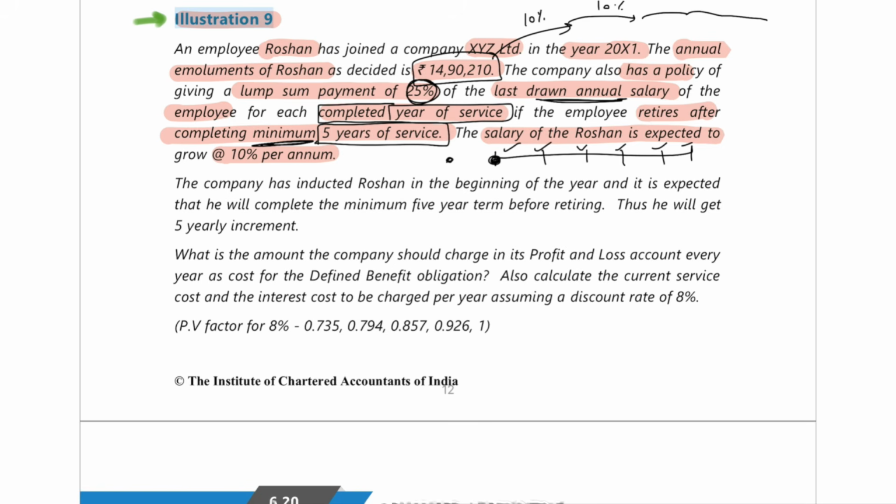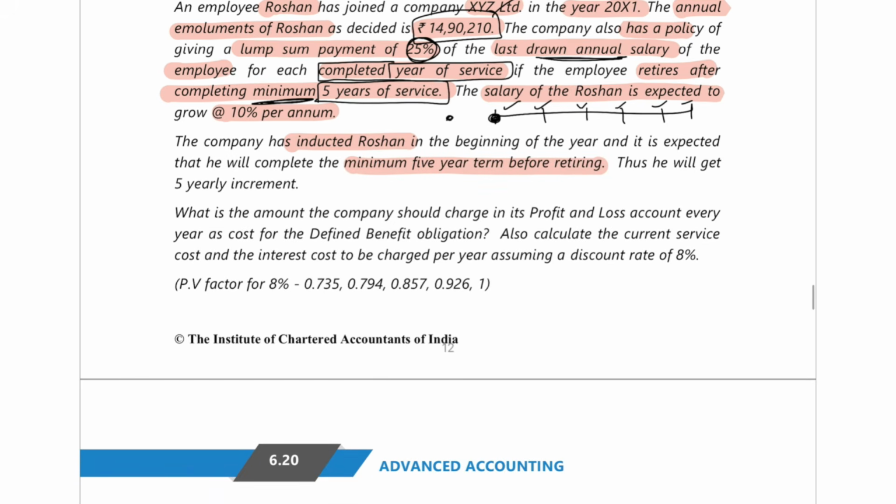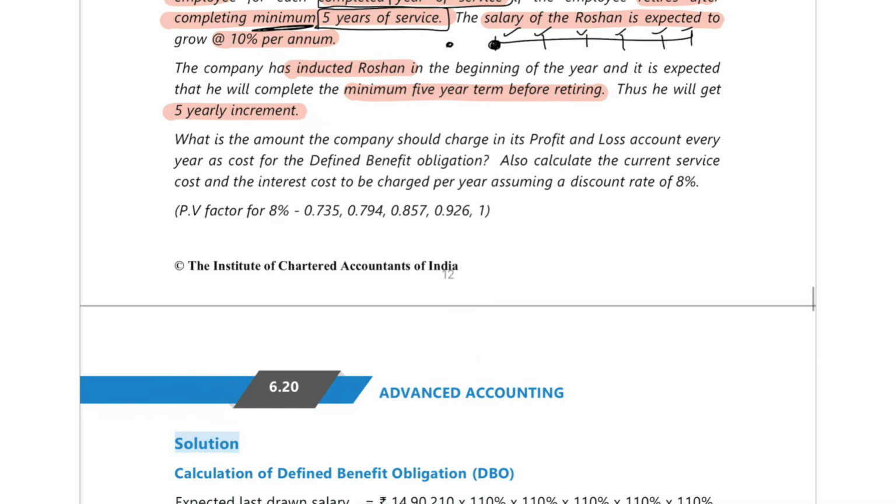Then the company has inducted Roshan at the beginning of the year, and it is expected that he'll complete a minimum of 5 years before retiring. Thus he will get 5 yearly increments. The company is expecting that he will complete that 5 year term. What is the amount that the company should charge in the P&L account every year as a cost for defined benefit obligation? You remember we read current service cost, interest cost, etc. So they are asking how much should be recorded in the P&L account every year, and the discounting rate is 8% here.